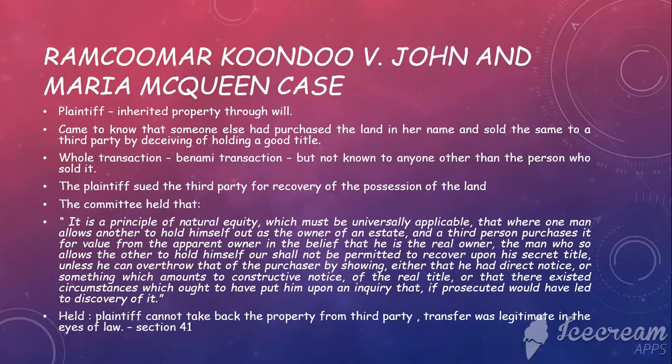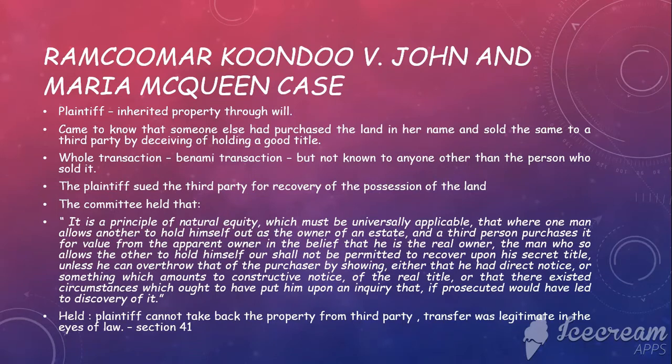So the whole transaction was a Benami transaction, and it was not known to anyone other than the person who has sold it. So the plaintiff sued the third party for recovery of the possession of the land, and the Committee held that this is a principle of natural equity and it has to be applied universally, that where one man allows himself to be held out as the owner of an estate and a third person has purchased it for value from the apparent owner in the belief of good faith, then the man who has allowed the other to hold himself out shall not be permitted to recover upon his secret title.